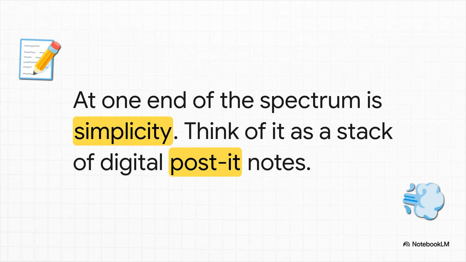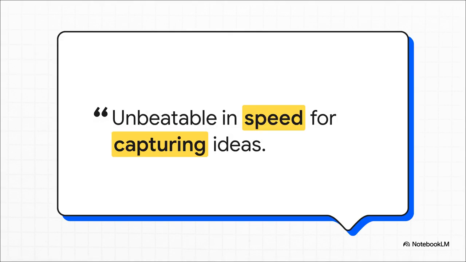So, let's start on one end of that spectrum, ultimate simplicity. And really, the undisputed king here is Google Keep. The absolute best way to picture Keep is like a stack of digital Post-it notes. It's built for one thing above everything else: getting an idea out of your head and captured, fast. And this quote from our research really just nails it. Keep is unbeatable in speed for capturing ideas. There's basically zero friction. Whether it's a quick thought you type out, a shopping list, or even a voice memo you speak into your phone that it transcribes for you, it just works instantly.